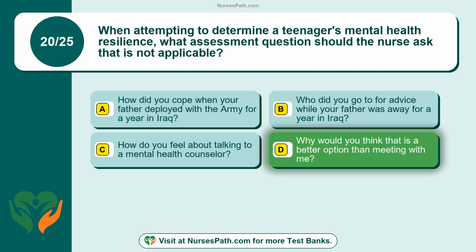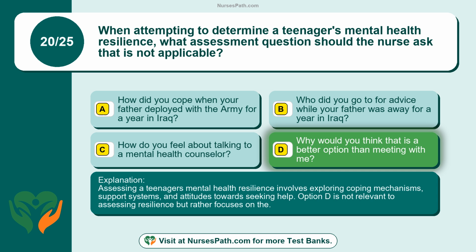The correct answer is option D. Why would you think that is a better option than meeting with me? Assessing a teenager's mental health resilience involves exploring coping mechanisms, support systems, and attitudes towards seeking help. Option D is not relevant to assessing resilience but rather focuses on the